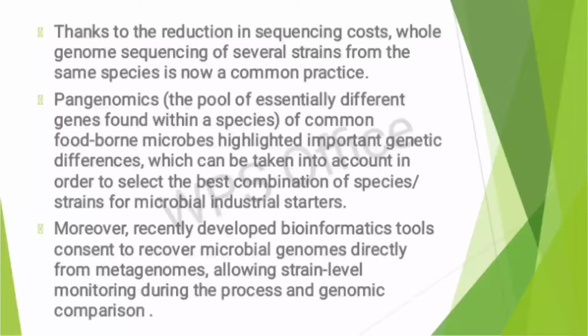Moreover, recently developed bioinformatics tools consent to recover microbial genomes directly from metagenomes, allowing strain level monitoring during the process and genomic comparison.